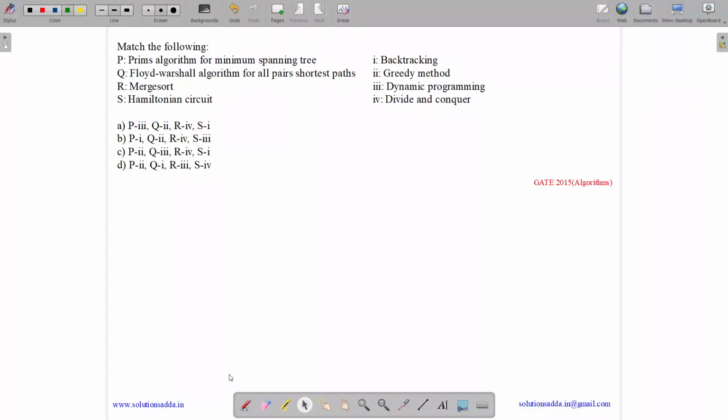This question belongs to algorithm subject and was asked in GATE CSE 2015. So the question states, match the following. We have Prim's algorithm for minimum spanning tree, Floyd-Warshall algorithm for all pair shortest path, merge sort and Hamiltonian cycle. And list B contains backtracking, greedy method, dynamic programming and divide and conquer. Let us see all the options one by one.